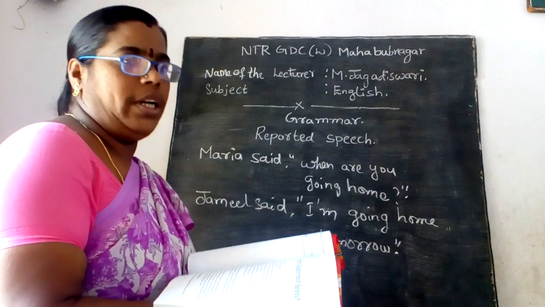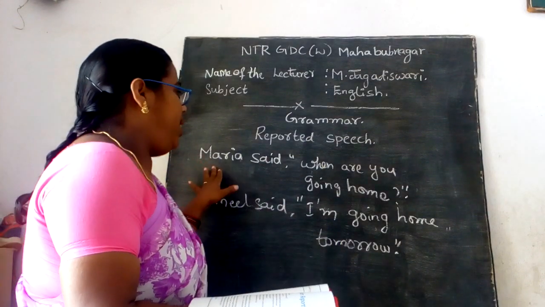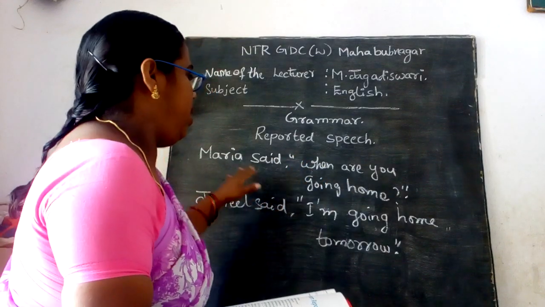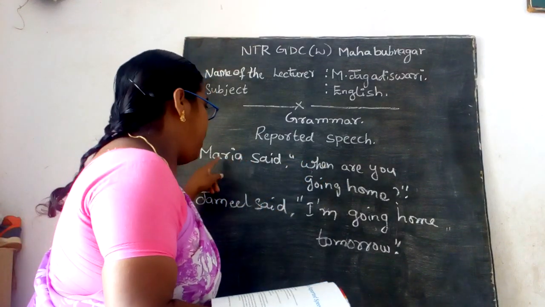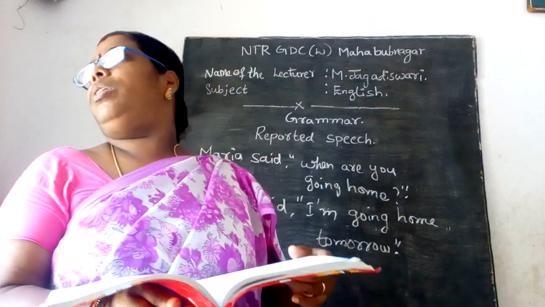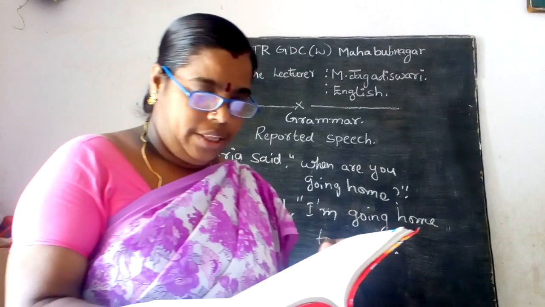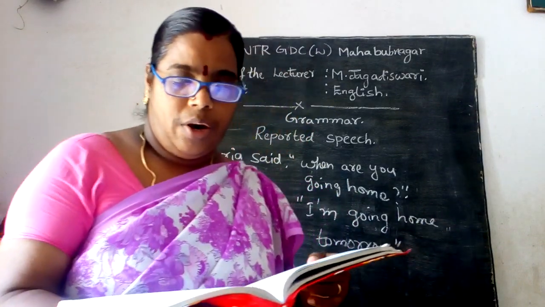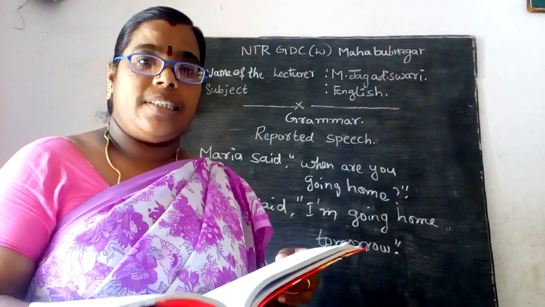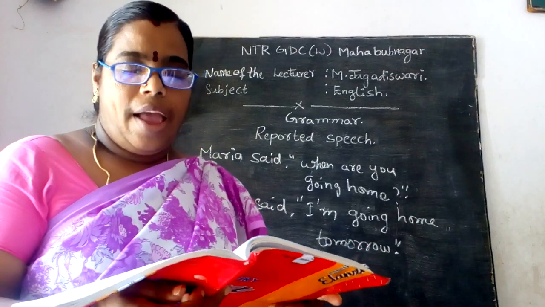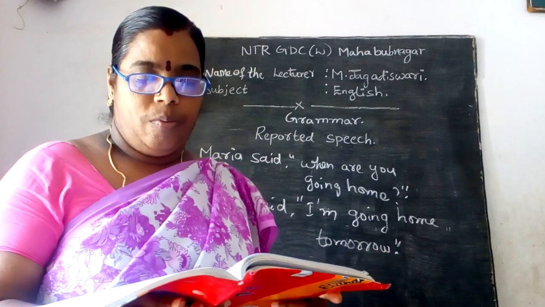Now see these two sentences. Maria said, when are you going home? And Jamil gave the reply in this form. Jamil said, I am going home tomorrow.